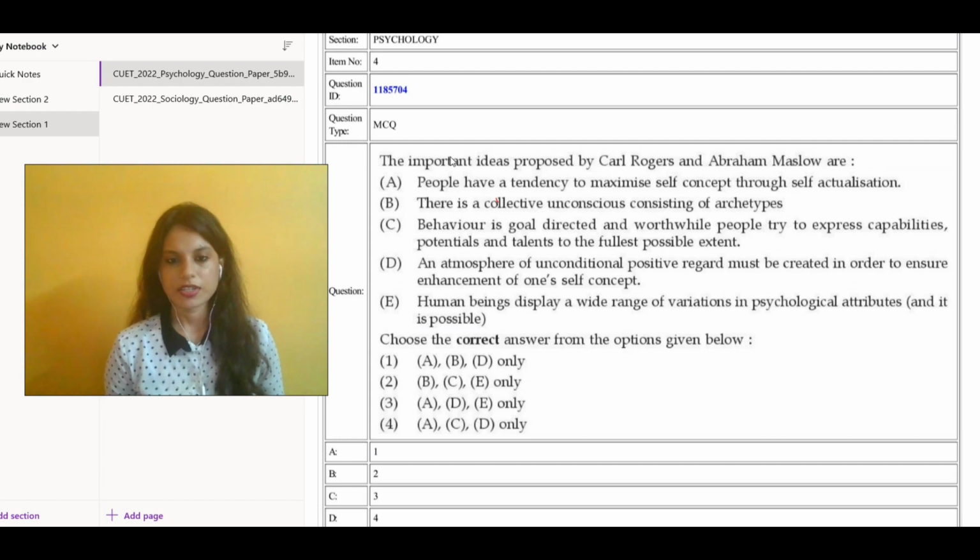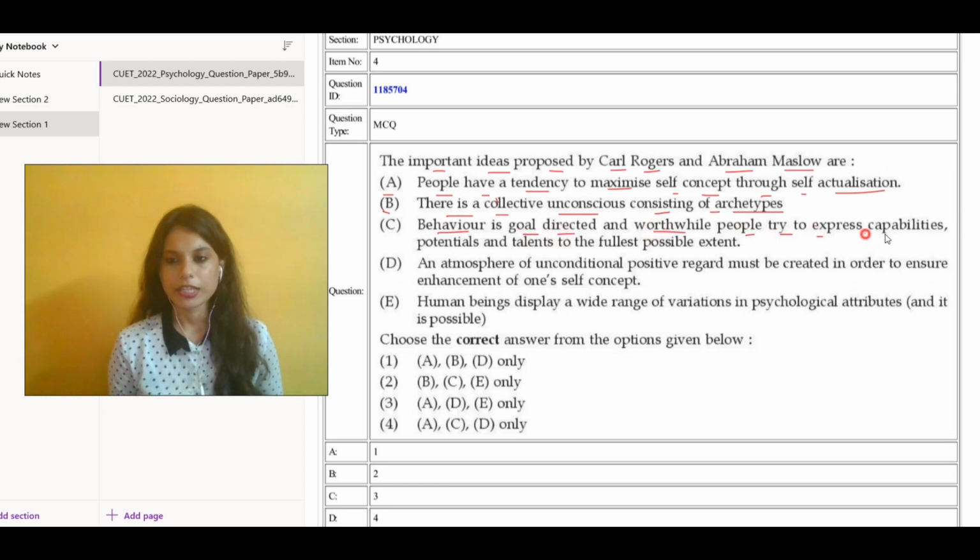The next question says the important ideas proposed by Carl Rogers and Abraham Maslow are: A says people have a tendency to maximize self-concept through self-actualization. B says there is a collective unconsciousness consisting of archetypes. C says behavior is goal-directed and worthwhile.